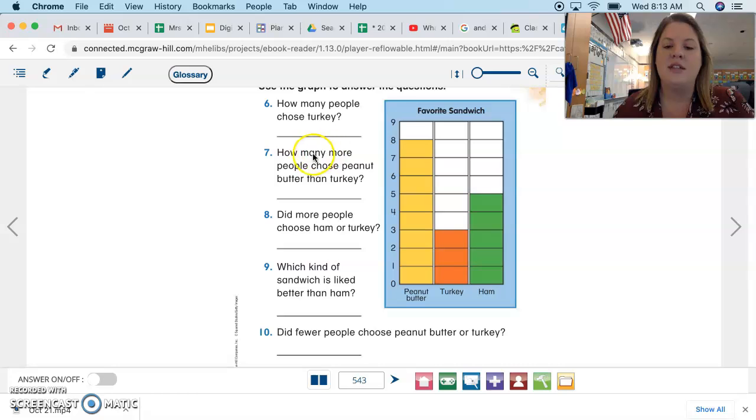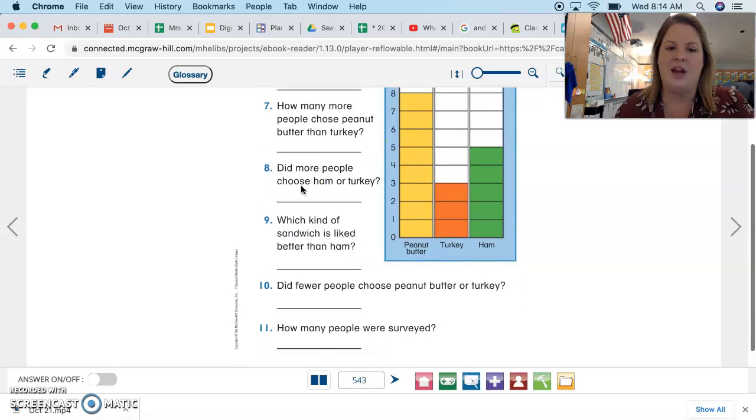Number 7 says, how many more people chose peanut butter than turkey? So here's peanut butter and here's turkey. So you need to start counting right here at this one right here, and you need to count 1, 2, 3, 4, 5, okay? And put that on the line for number 7. I kind of helped you with that one, okay?